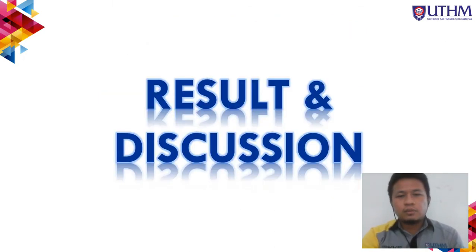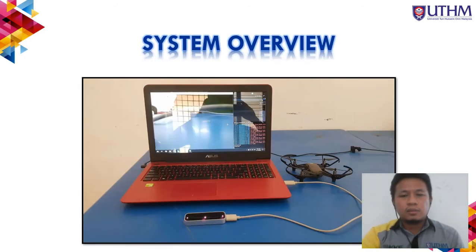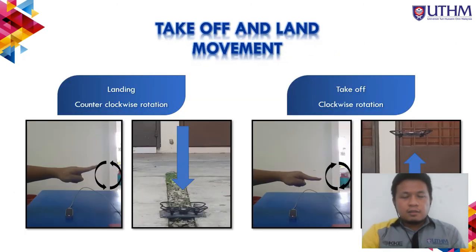Now go to the further result and discussion. For my system overview, we can see that here is my laptop, leap sensor and the drones. For takeoff and land movement, I'm going to use rotation with my finger. For takeoff, I'm going to use clockwise rotation, and for the landing, I'm going to use counterclockwise rotation.